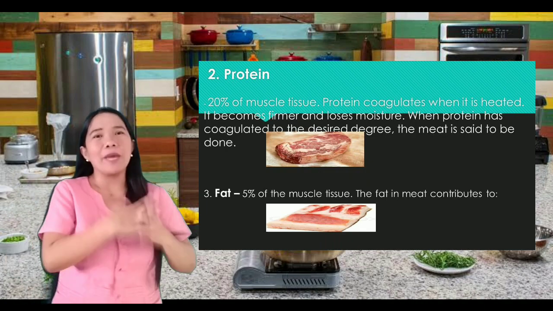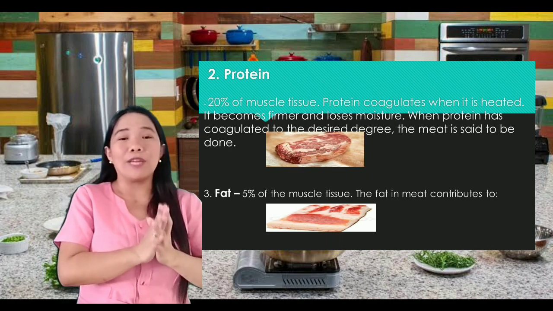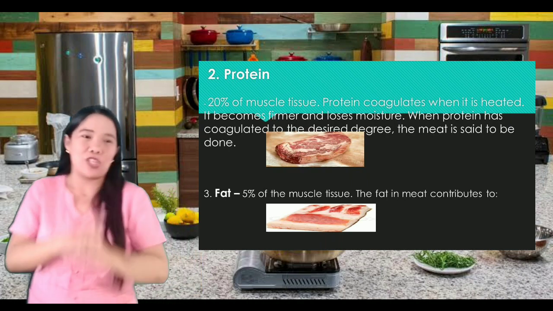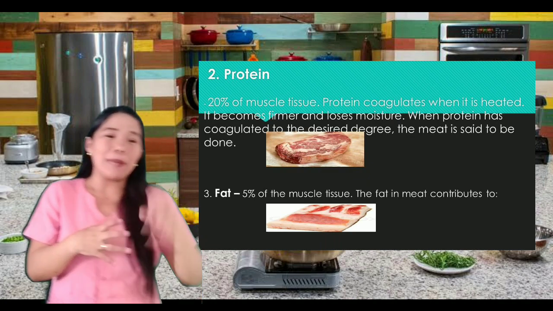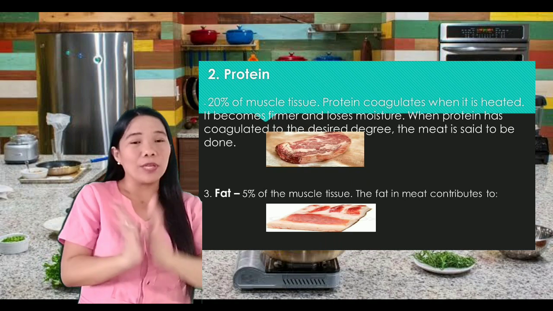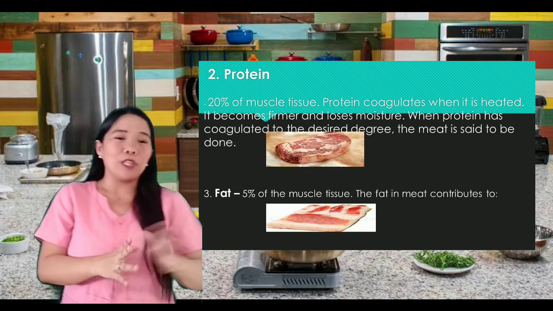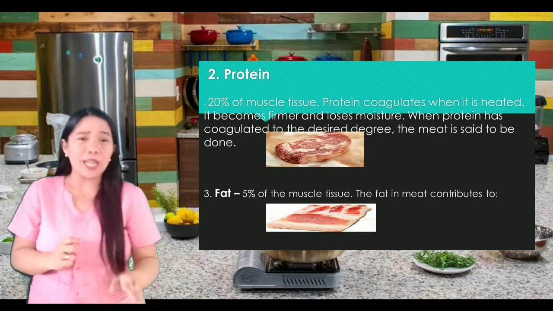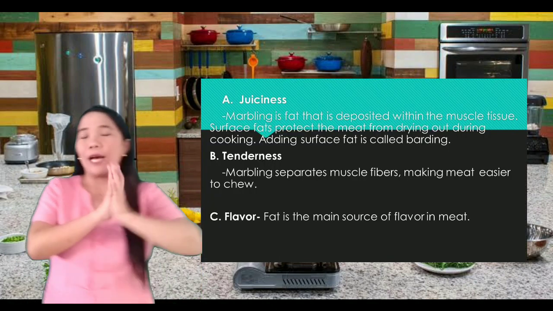What about fat? Ilang percent meron sa meat kapag fat? There is only 5% in the muscle tissue. And tandaan, kasi fat, di ba maliit lang naman yung fat na nakikita natin, for example, sa baboy, marami doon is yung kanyang laman. The fat in meat contributes to, the first one, ano ba yung nagagawa ng fat doon sa ating meat?